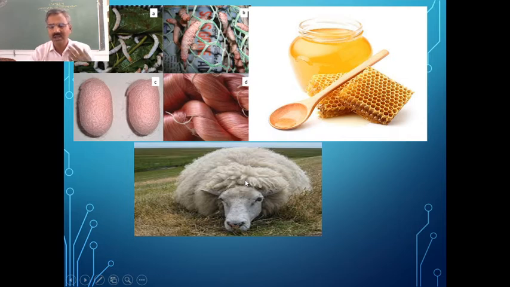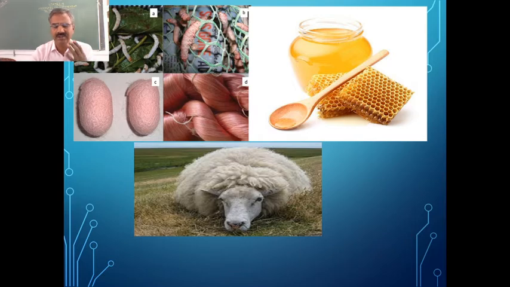Like this, either for food purpose or for preparing cloth, we use them in many industrial purposes also, to get the raw materials which are used in the industries.